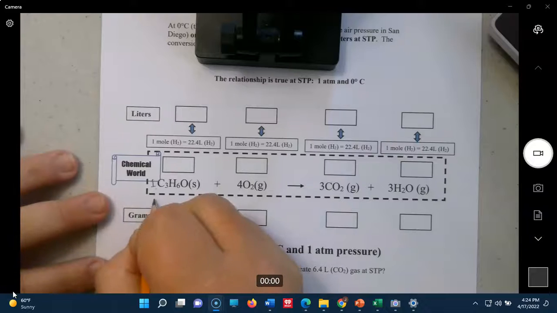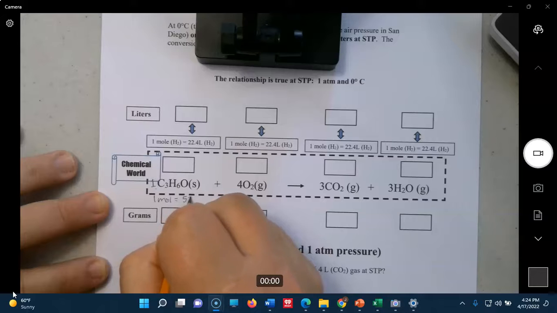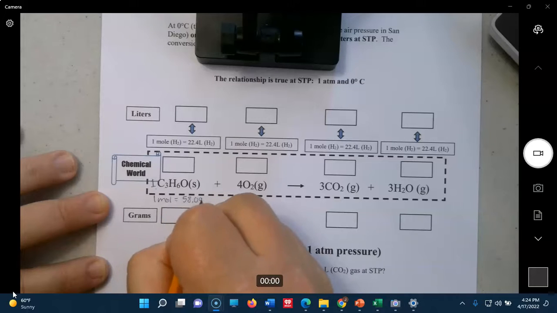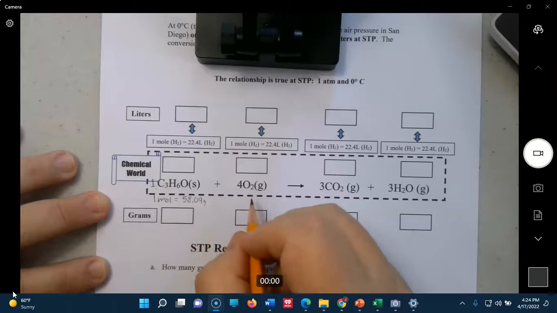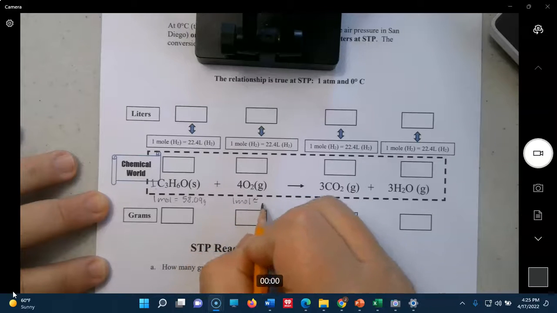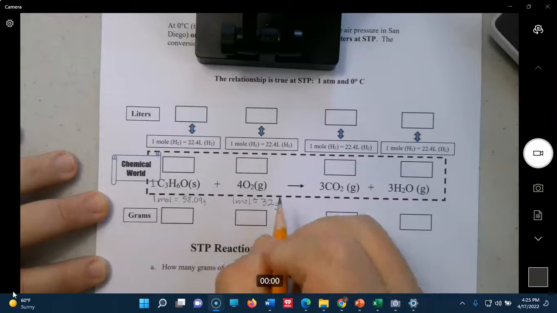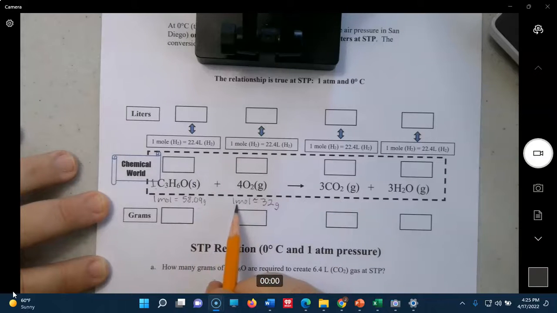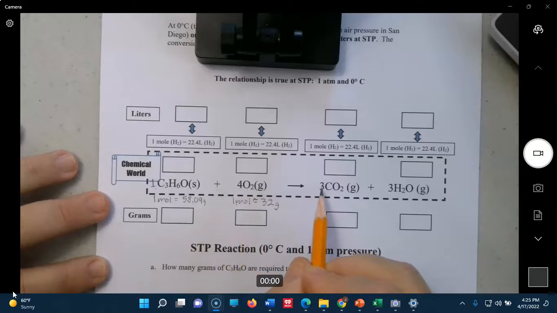And we have 1 mole of C3H6O is 58.09 grams. 1 mole of O2 equals 32 grams. Now again, remember, molar masses are always 1 mole, 1 mole, 1 mole. Don't get confused by the moles that are in the equation.